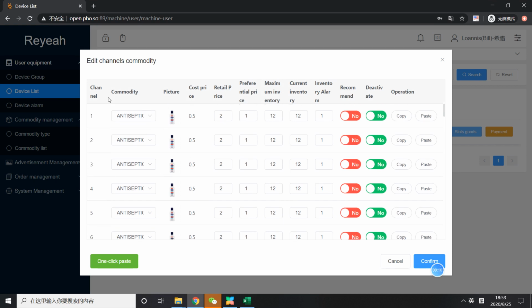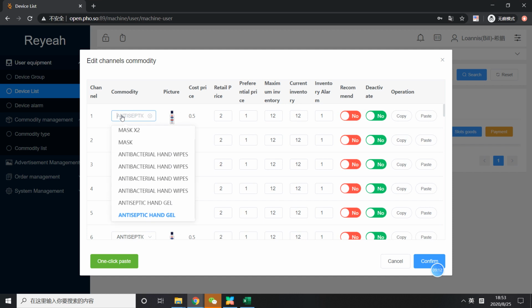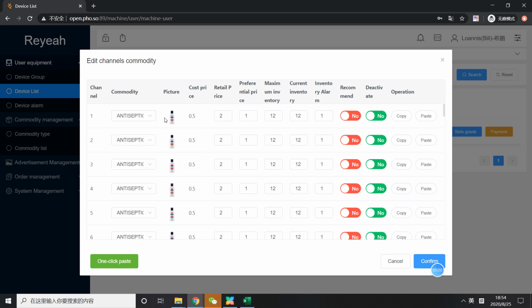As you can see here, you have the information, commodity, and also the picture, and cost price and retail price, and preferable price, which means the promotional, special price.